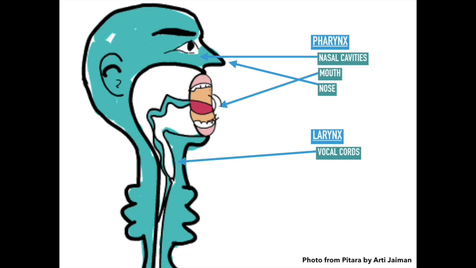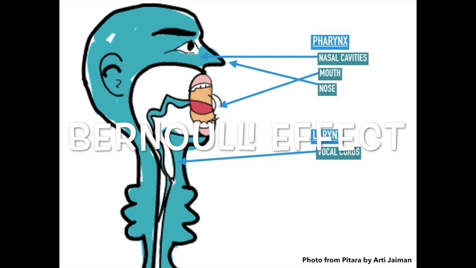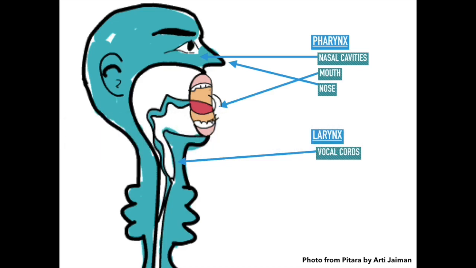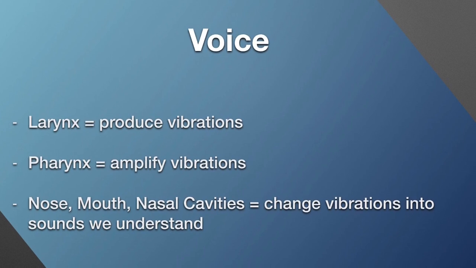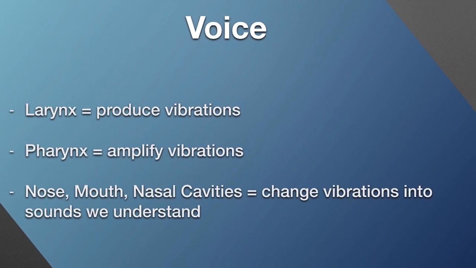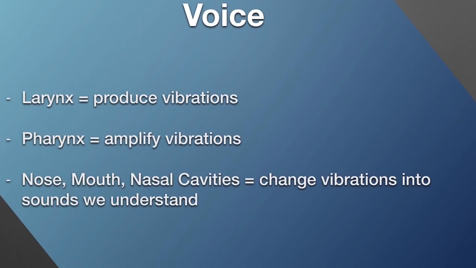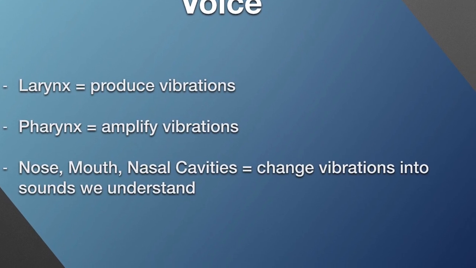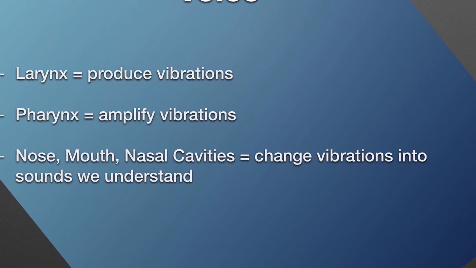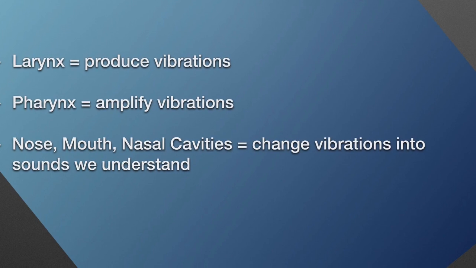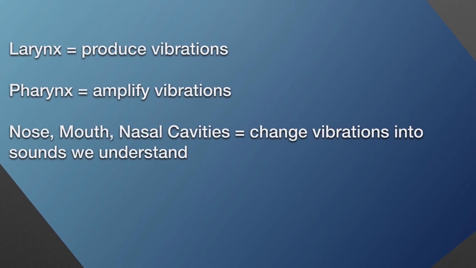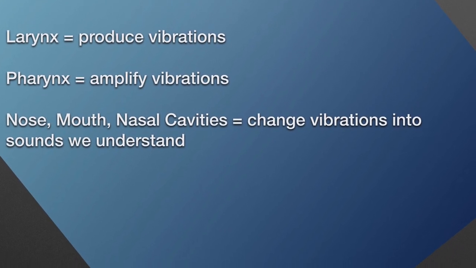The pressure when this happens lowers and causes the lower folds to close, followed by the top folds. This is known as the Bernoulli effect, which is what causes a puff of air to be released. The larynx produces sound in the form of vibrations. These vibrations are amplified by the pharynx. The nose, mouth, and nasal cavities change the vibrations produced by the pharynx into sound other humans can understand. Also, the vocal tract resonators are the ones that amplify and modify sound to convert it into voice.